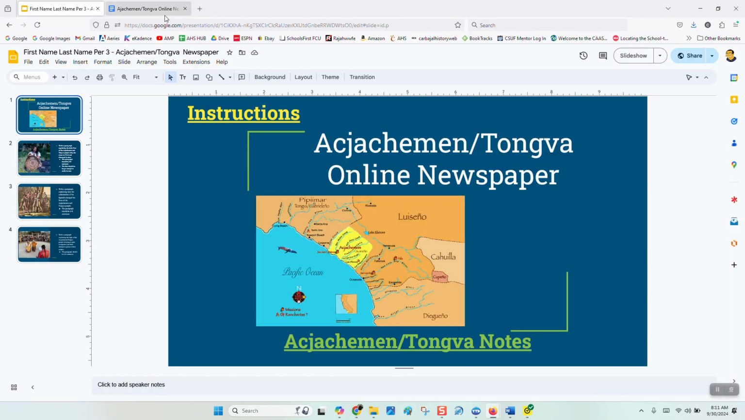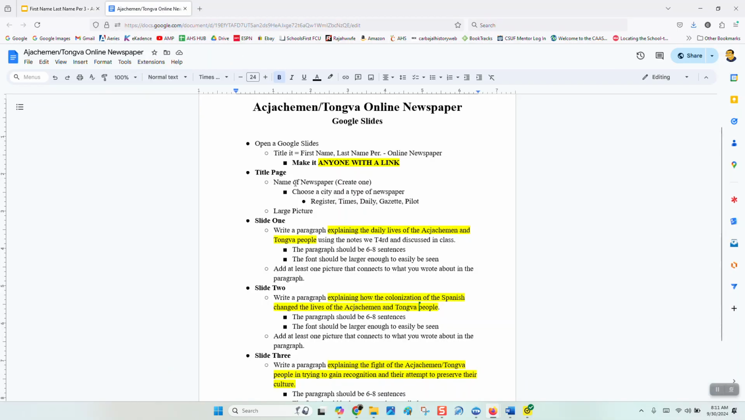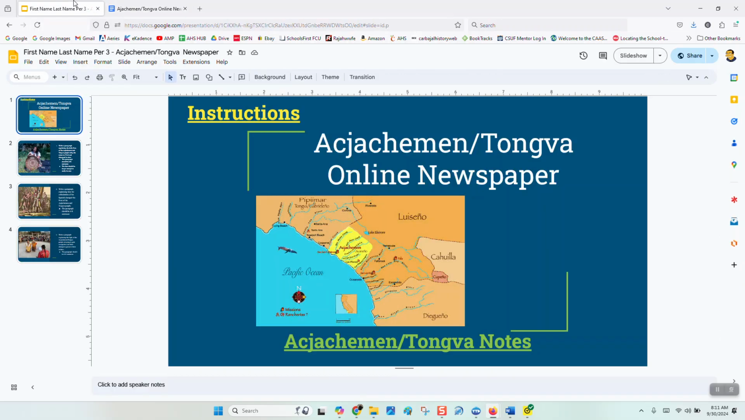What is going to be on your main page? You have to create a newspaper, choose a city and a type of newspaper. So it could be the Anaheim Register, the San Diego Times, the Dallas Daily, the Baltimore Gazette, or the New York Pilot. Just choose one of these types of newspapers, choose a city, make it up. The next thing you're going to do is put one large picture on the main page.